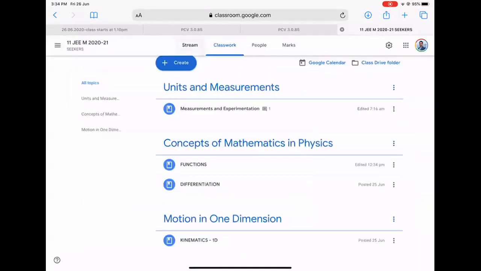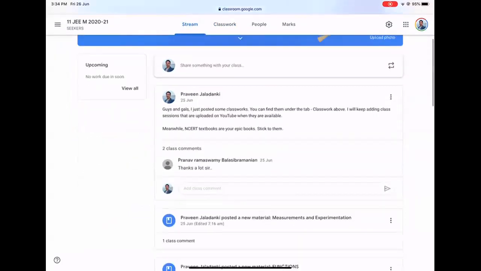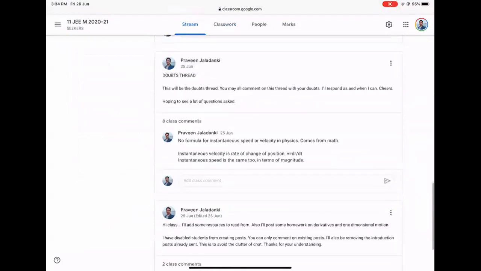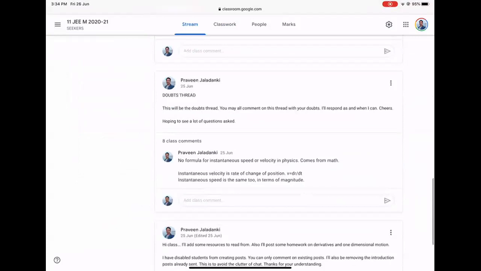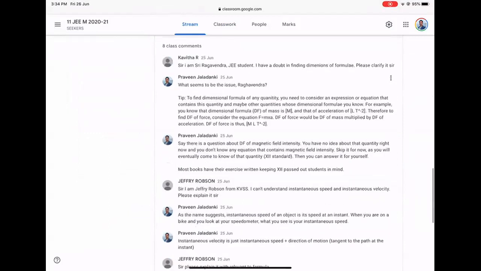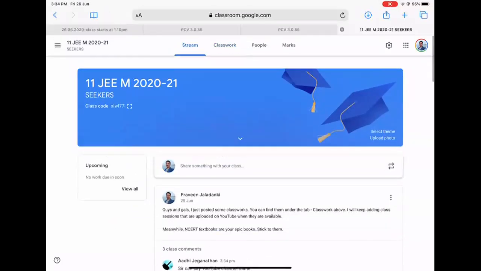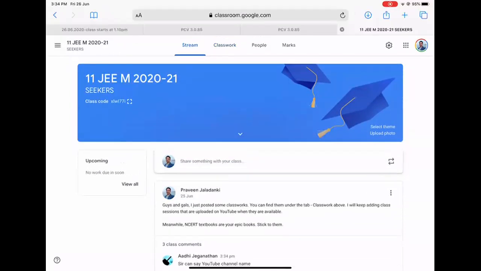And in the stream tab, there is a thread that I started, saying doubts thread. This one. Under this thread, you are supposed to ask doubts in comments only. Students are not given permission to create any posts because I don't want any clutter to happen here. So that is the thing. If you want the code again, there it is: XLWL77I. So I am closing this.